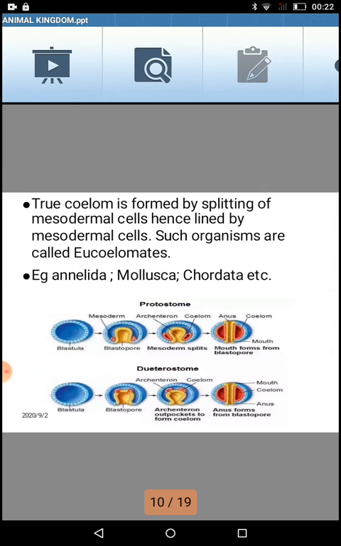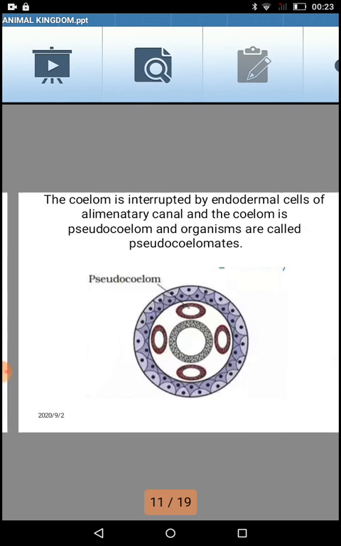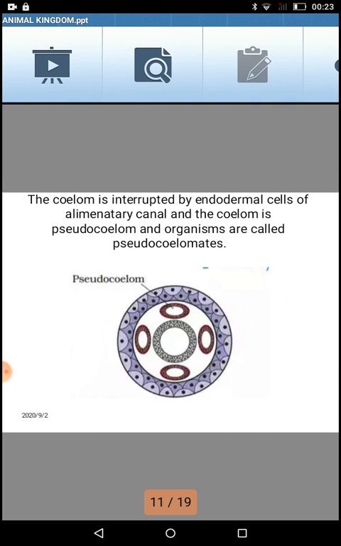I'm reverting the slide. You can see in the fourth diagram, the mesoderm is complete. You have two coeloms present here, which can be joined together, and a totally complete coelom is present. But if this mesoderm remains in the condition of this third stage itself, in pouch form, and many other pouches are formed like that, then it will get converted into a pseudocoelomate-like structure. Pseudocoelomate means they do not have a complete coelom, and the coelom is not lined by mesoderm all throughout. In between, endoderm cells also intrude in it.